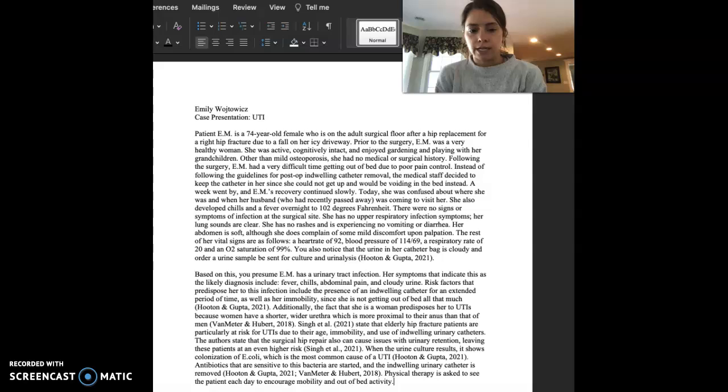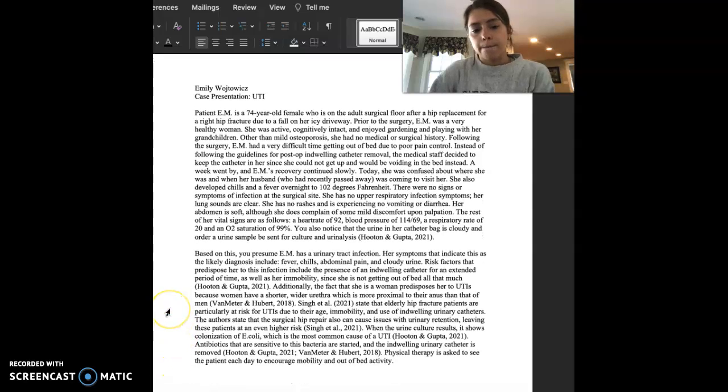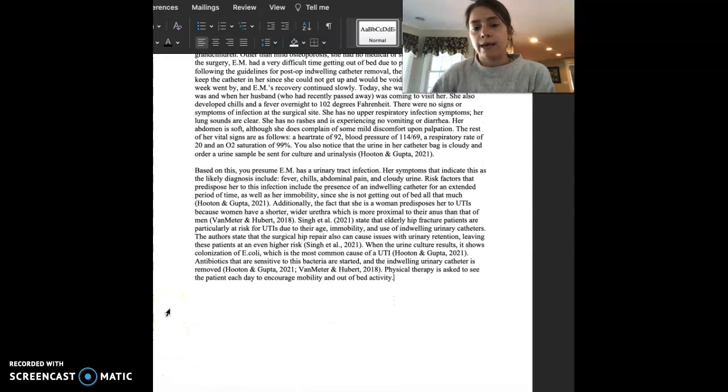The rest of her vital signs are as follows. She has a heart rate of 92, her blood pressure is 114/69, her respiratory rate is 20, and she has an oxygen saturation of 99%. You also notice that the urine in her catheter bag is cloudy, and you order a urine sample to be sent for culture and urinalysis. Based on this, you presume EM has a urinary tract infection.